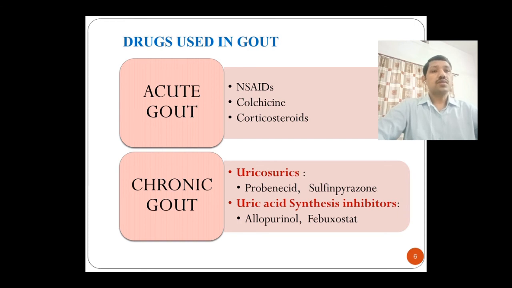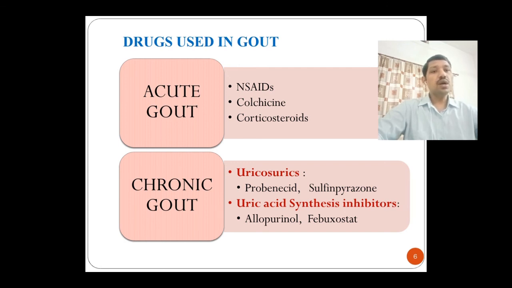Now the drugs which are used in gout. For the treatment of acute gout and chronic gout, different drugs are prescribed by physicians. In the case of acute gout, first are NSAIDs, non-steroidal anti-inflammatory drugs. So many drugs are there in this class. Second drug is colchicine, and the third one is the corticosteroids. These three are administered in case of acute gout.